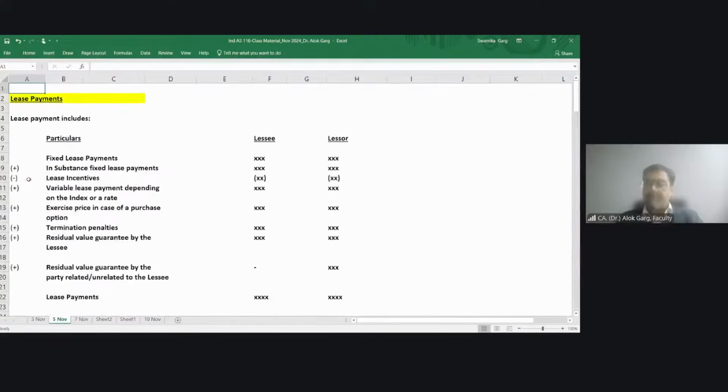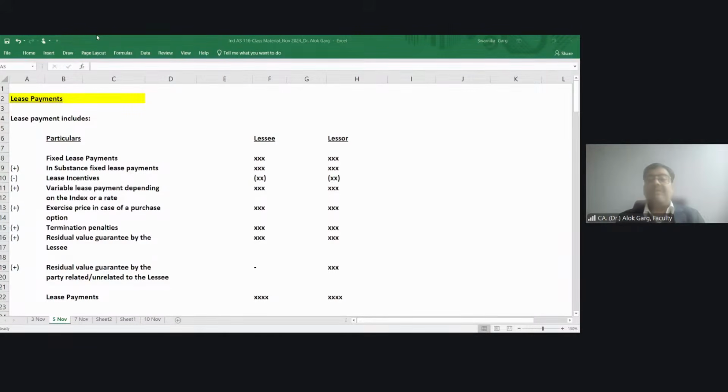I hope this identified asset, this right to control the use of the asset and this lease term is clear to all of you. Is it clear in mind or clear from mind? While it is a revision, I am also covering the examples, okay? So that all of you will be able to have a quick revision right now in the class itself.